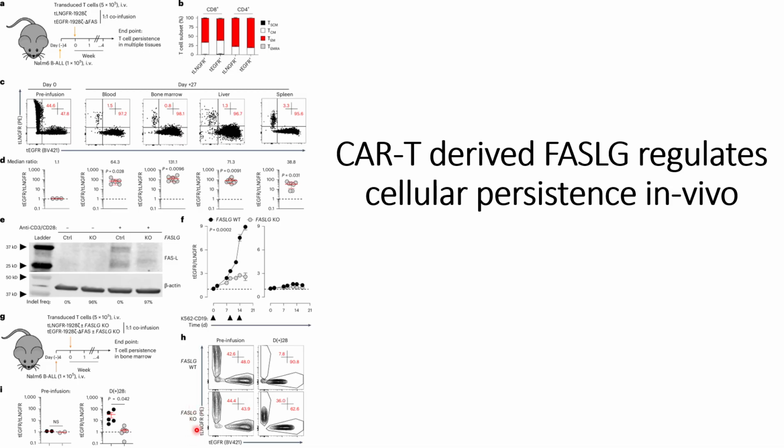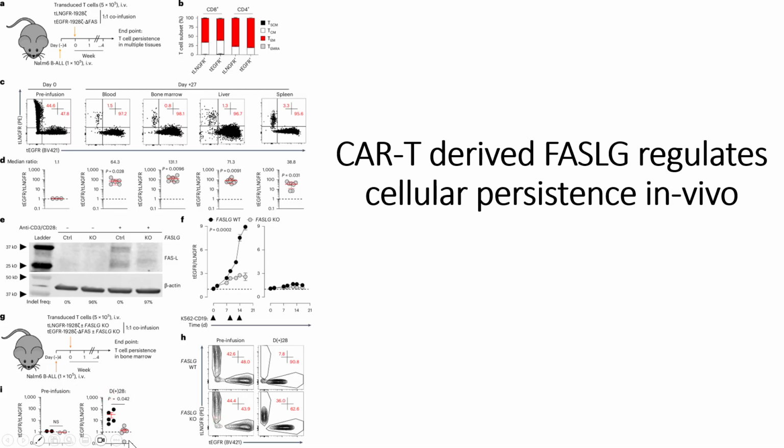But for the case where FASLG has been knocked down, the ratios are around 44.4 and 43.9%, and this goes down to only around 36 and 62%, only a twofold difference. But in the case of wild type, we can see a clear removal or degradation of the cells that are TLNGFR positive.